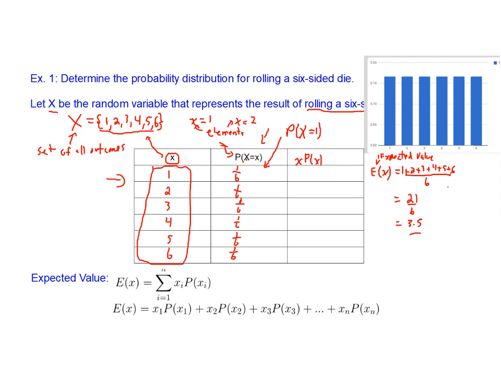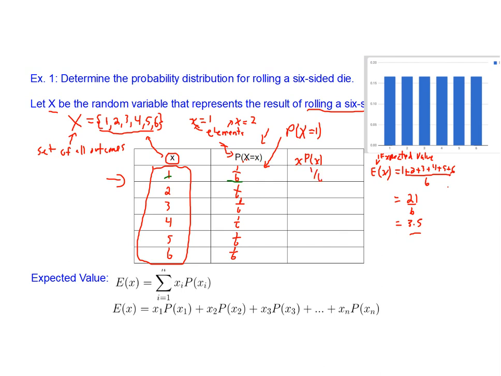So if you remember with the spinner, we said that the probabilities weren't all the same, so we needed to account for that, and this is how we do that. So here's our x value over here, and we're going to take that x value and multiply it by the probability of x. So we'll just do that in this last column. So 1 times 1 over 6 is just going to be 1 over 6.